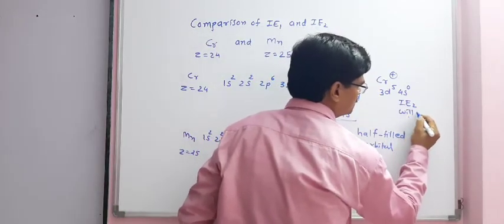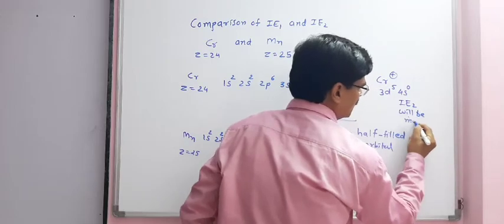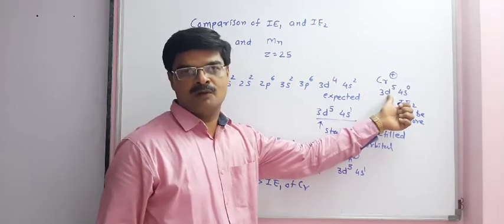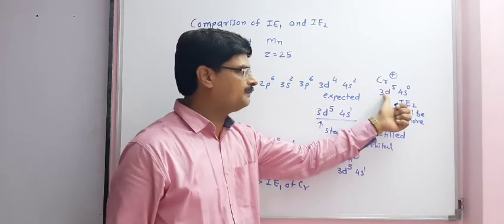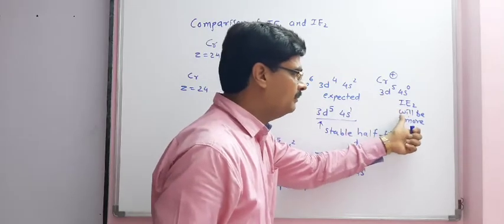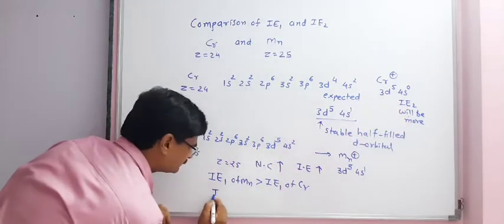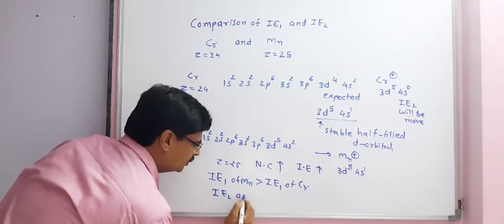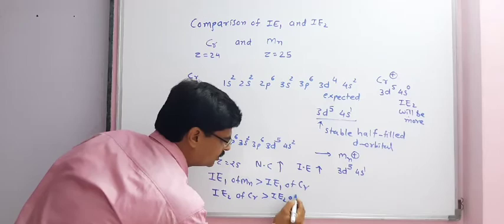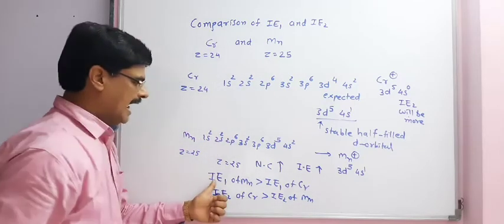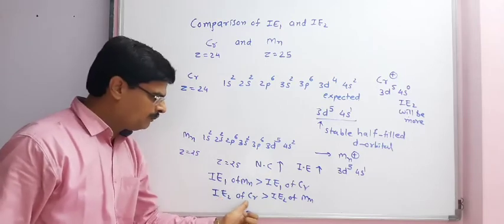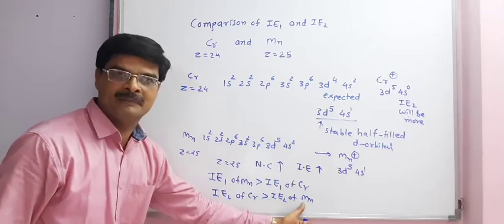So ionization enthalpy 2, IE2 for chromium will be more, because we have to remove an electron from the 3d5 orbital, which is the most stable, half-filled electronic configuration, and that is why IE2 will be more. So we can write, IE2 of chromium will be more than IE2 of manganese. IE1 of Mn is greater than IE1 of chromium, IE2 of chromium is greater than IE2 of Mn.